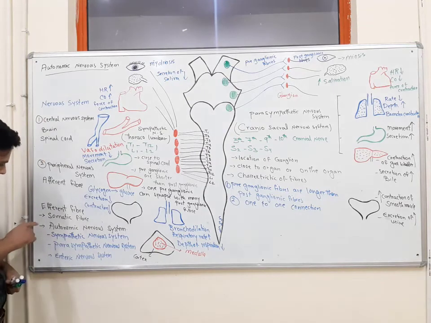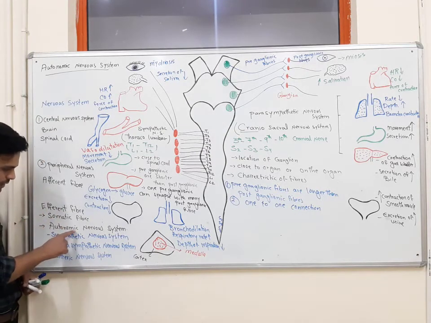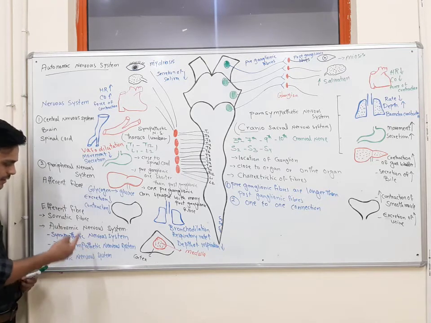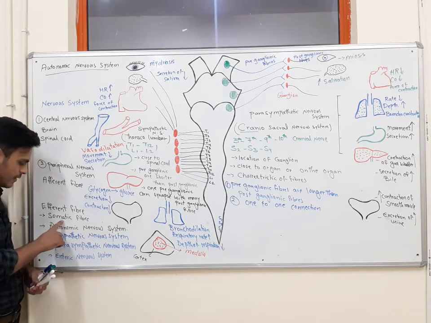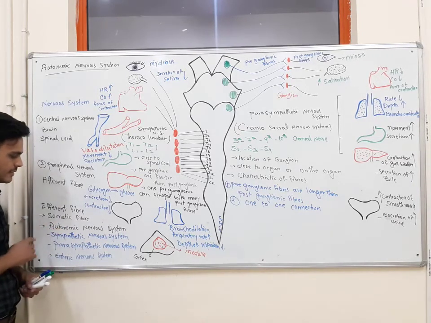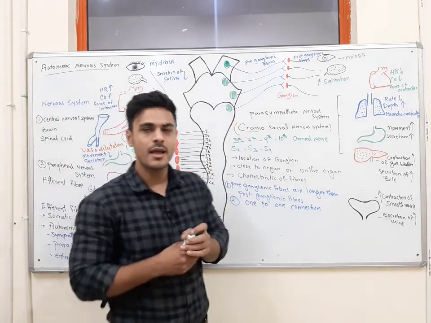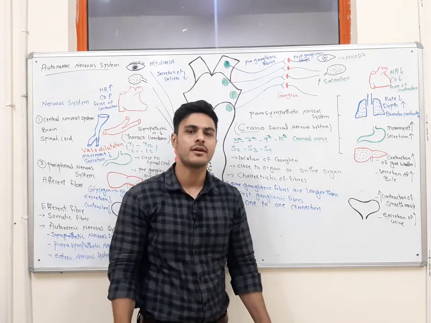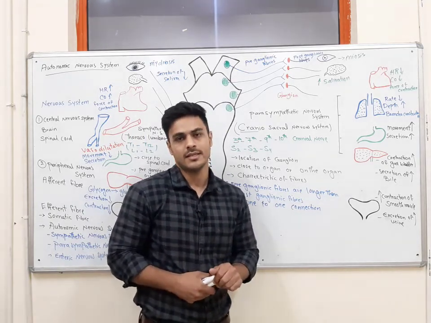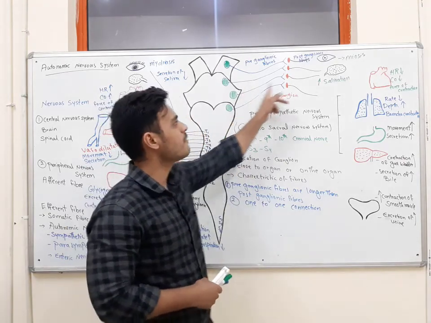In efferent fibers, in addition to autonomic nerve fibers, we also have somatic fibers. The only difference between somatic fibers and autonomic fibers is that in somatic fibers, we send motor signals to the skeletal muscles, which are voluntary muscles, and these signals are sent by one fiber only.